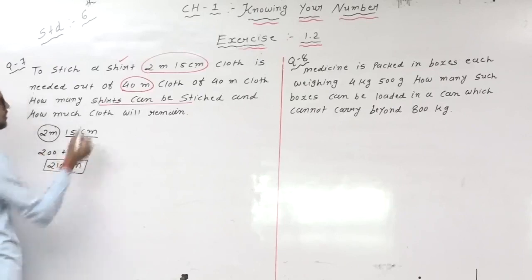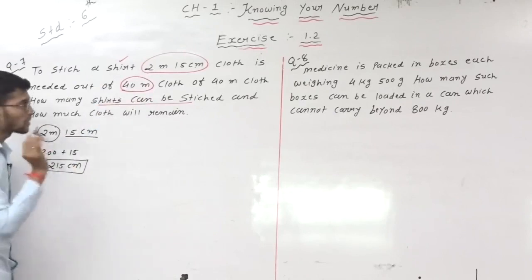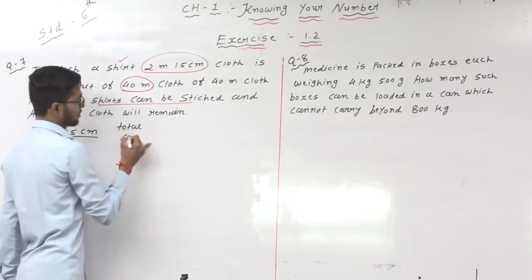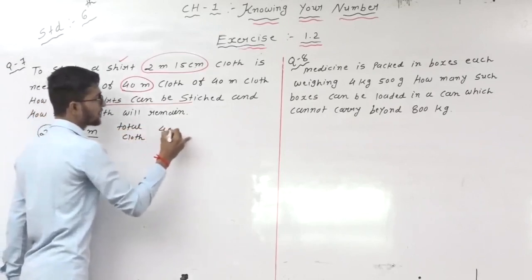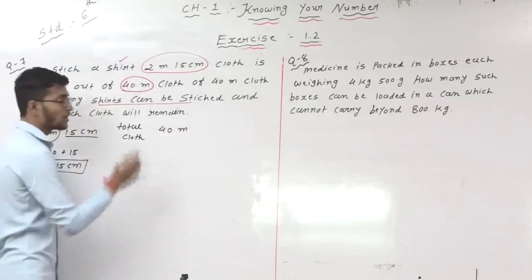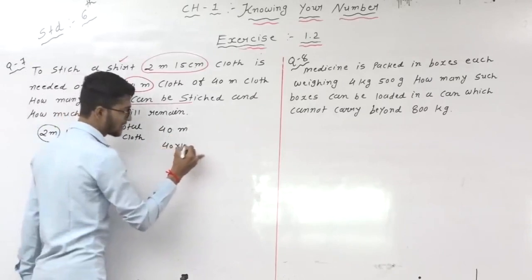It means one shirt uses how much cloth? 215 centimeter. Okay students. Now next one is the total cloth. The total cloth is 40 meter. This one is in meter, so convert into centimeter. 1 meter is equal to 100, so 40 meter is 40 multiplied by 100.